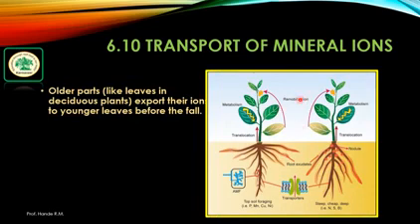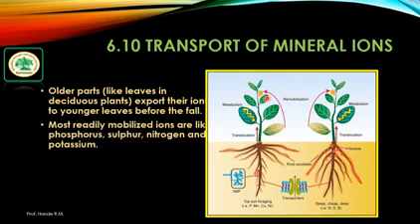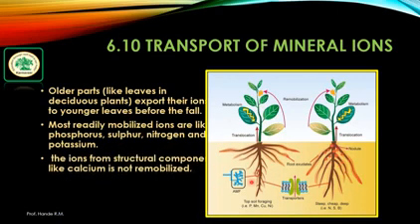As we know, in this process, the older parts like leaves in deciduous plants export their ions into the younger ones before the falling. Mostly remobilized ions are phosphorus, sulfur, nitrogen, and potassium.